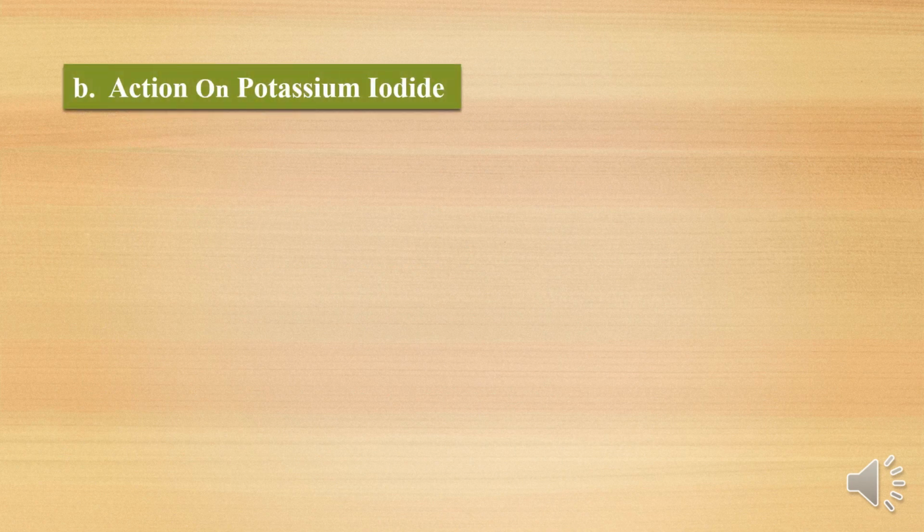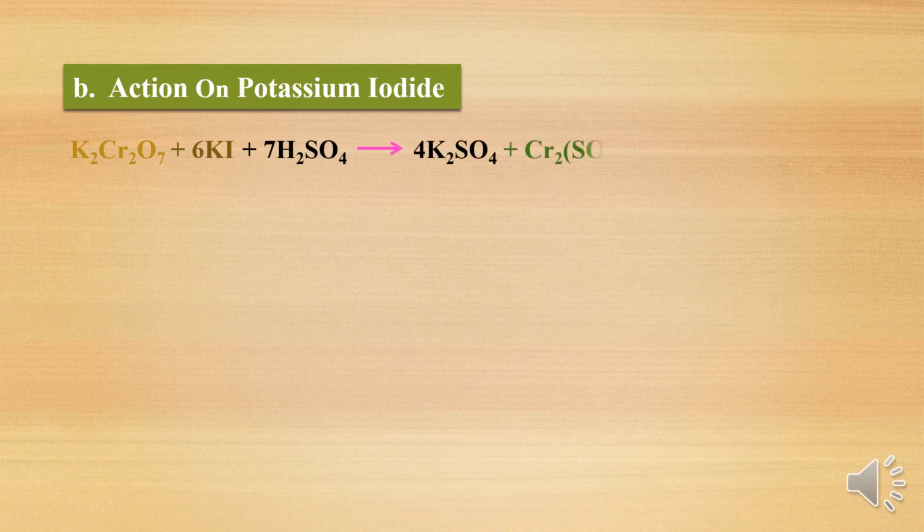So next one, action on potassium iodide. Acidified potassium dichromate is treated with potassium iodide. Acidified potassium dichromate will oxidize potassium iodide to iodine, and dichromate itself is reduced to chromium sulfate. Potassium dichromate has chromium in the +6 oxidation state, which is converted into chromium sulfate, that is +3, so it is reduced. And in potassium iodide, I- is -1, which is converted into 0, that is iodine I2. So that is oxidation. So it is an oxidation-reduction reaction. You can write the ionic equation also for this reaction.